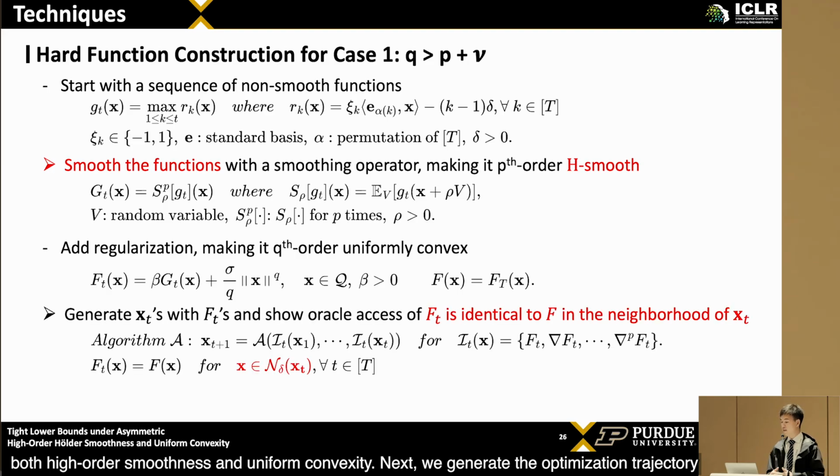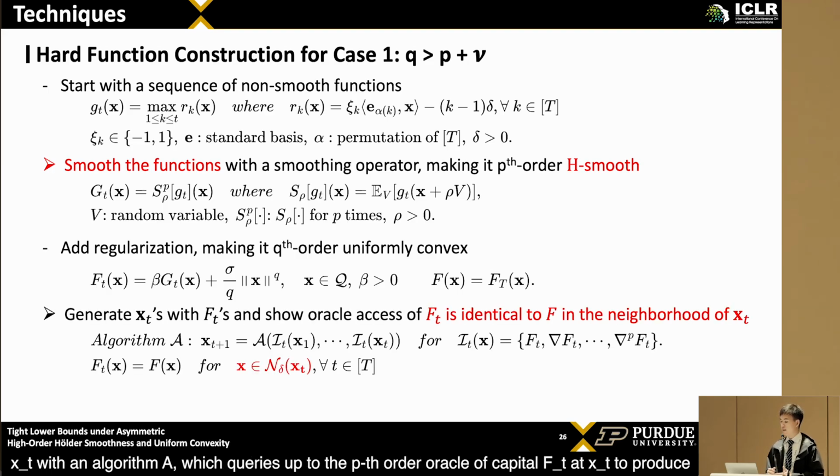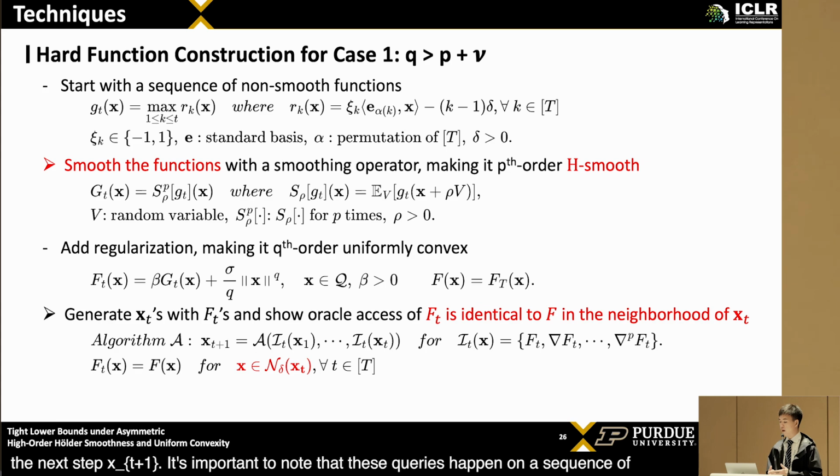Next, we generate the optimization trajectory x_t with an algorithm A, which queries up to the p-order oracle of capital F_t at x_t to produce the next step x_{t+1}. It's important to note that these queries happen on a sequence of functions capital F_t instead of a single function f.